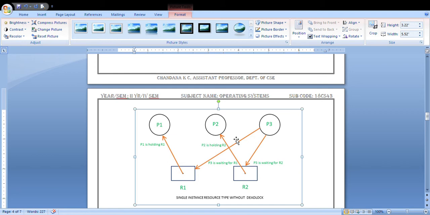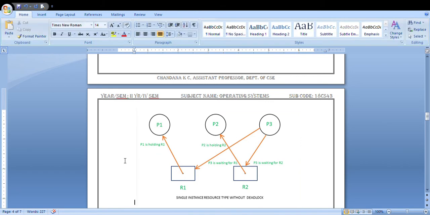What happens? Your P1 process will execute completely, because what is the requirement here? Your P1 process is holding R1. It is not requesting any other resources. So your P1 process will execute. There is no circular connection between them. And what is the next one? Your P2 process is holding the resource R2. Your P2 process will execute completely because it is not requesting anything. It is not waiting for any other resources.